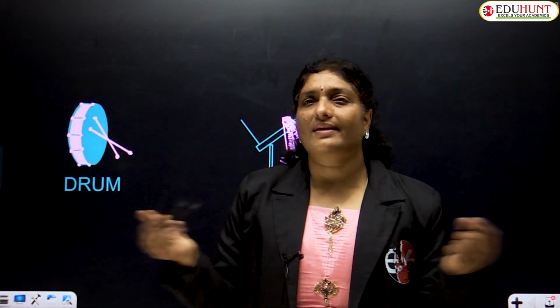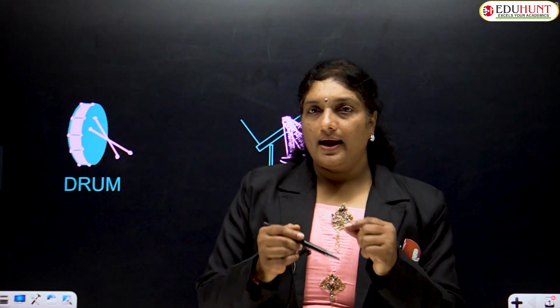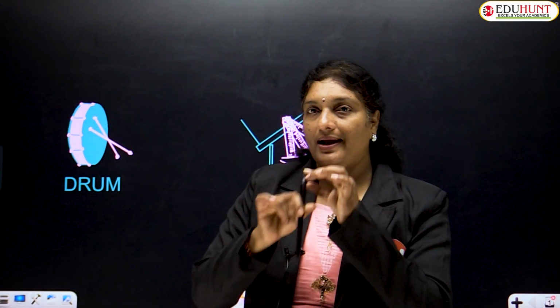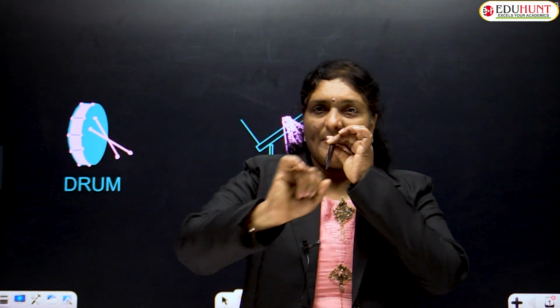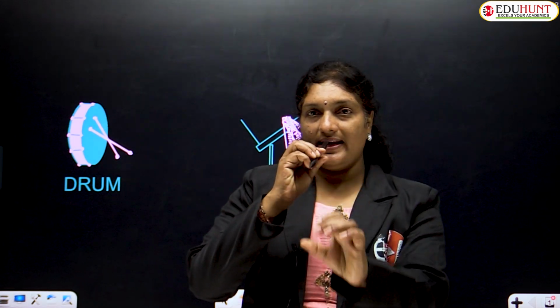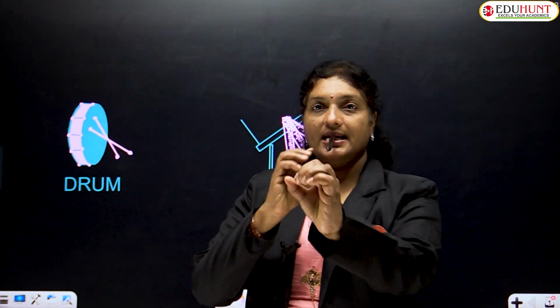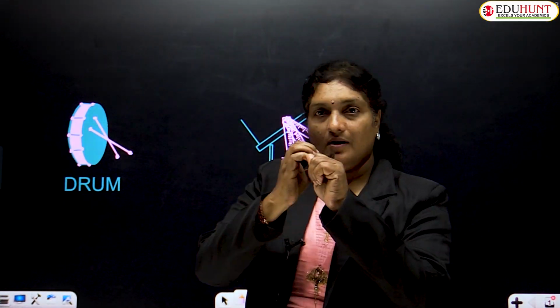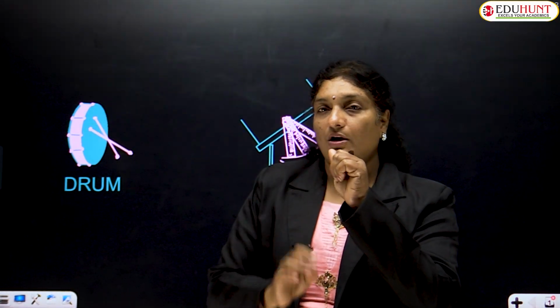Just hold a stretched rubber band. Take a rubber band, a stretched rubber band I require. Keep one edge of the rubber band in your mouth and simply stretch the other end with another hand. So, holding one end with your mouth and stretching it with the other hand, what we do is just tap it or apply some force at the middle of the rubber band.